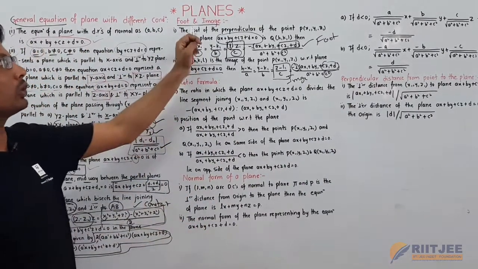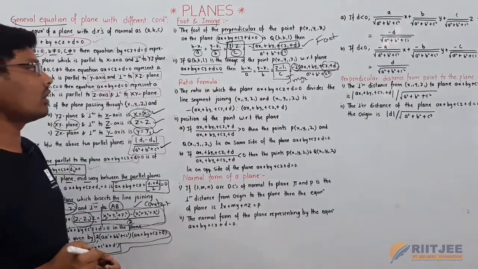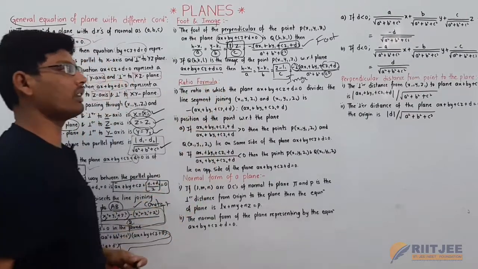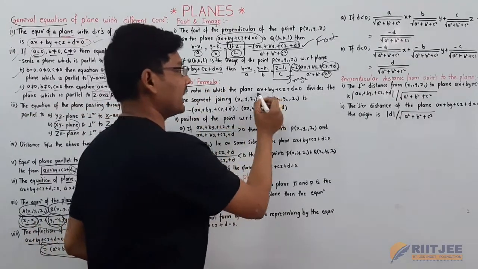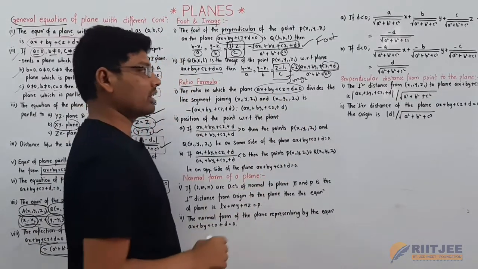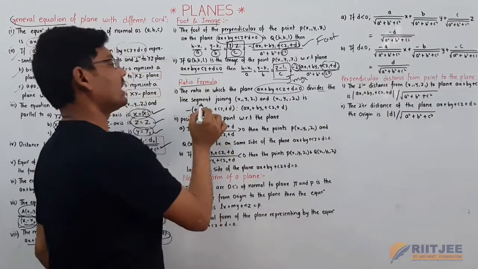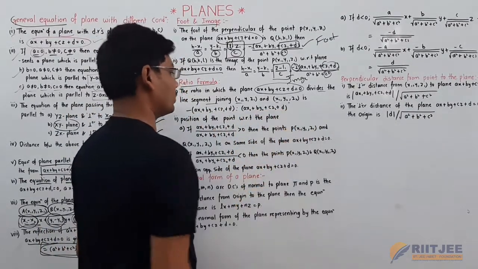This is all about foot and image of a plane in a 3D coordinate system. Now the ratio formula we are going to discuss here. The ratio in which the plane ax plus by plus cz plus d equals 0, a plane equation, divides the line segment x1 y1 z1 and x2 y2 z2 is.